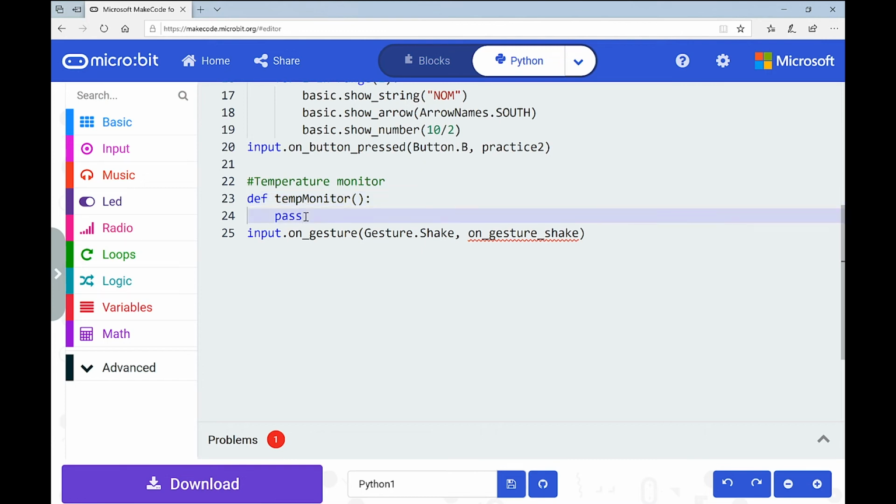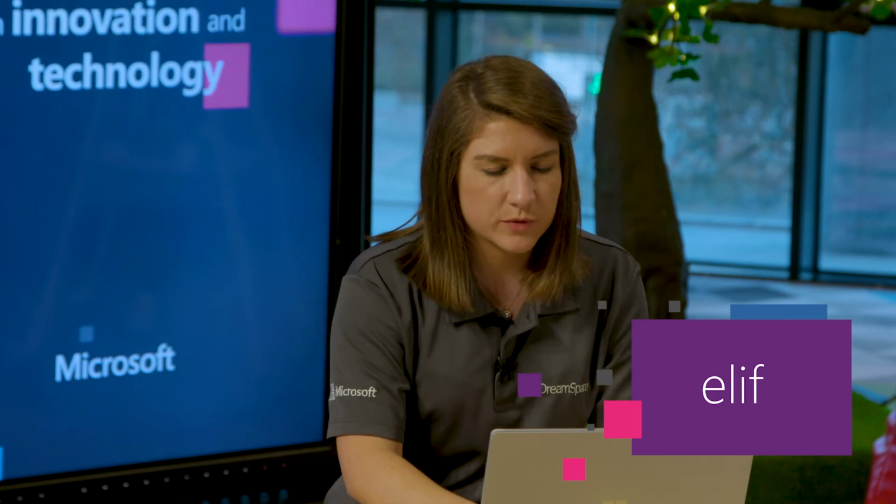And now I need to just decide what that temperature monitor is going to do. So conditions, remember, were our if, else if, or else statements, okay? So the reason I've said it that way and I haven't used the word then is we don't need to type the word then in this case. We're going to say if something, or else if something, or else, okay? And we actually don't even say else if. We say elif, just to speed us up, okay? So here's our temperature monitor.